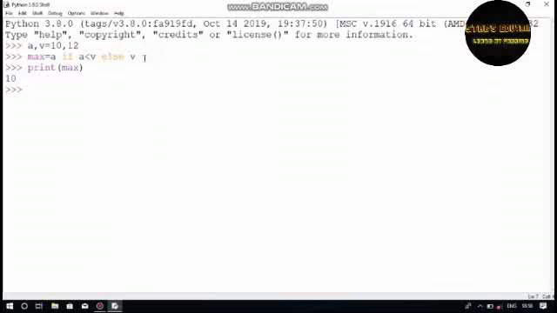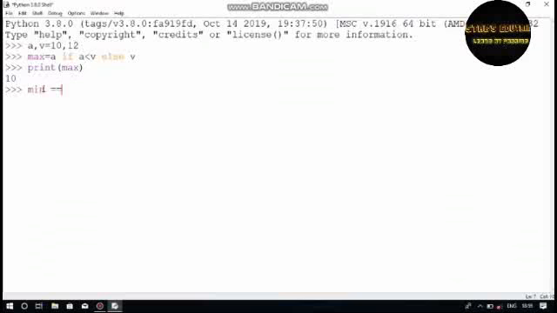The condition we gave is true, because I gave the condition a is less than b, that is true, because 10 is less than 12.